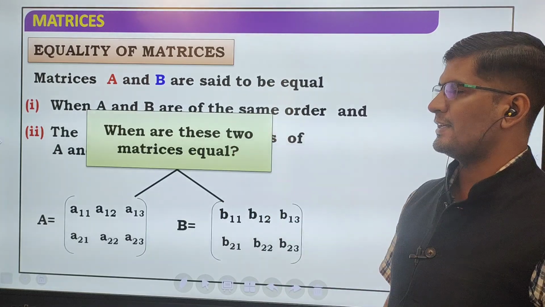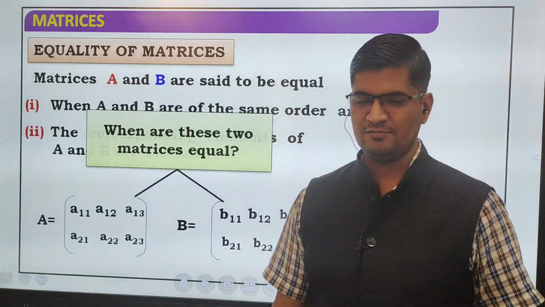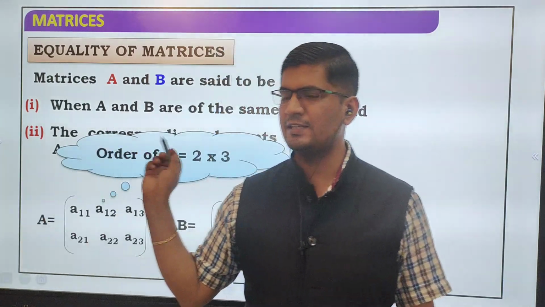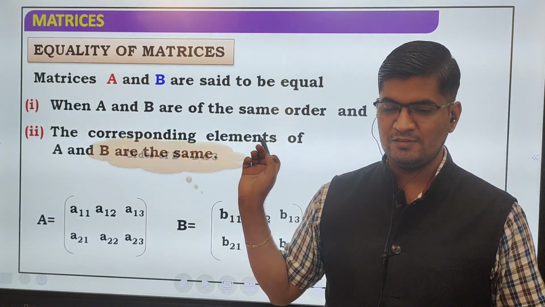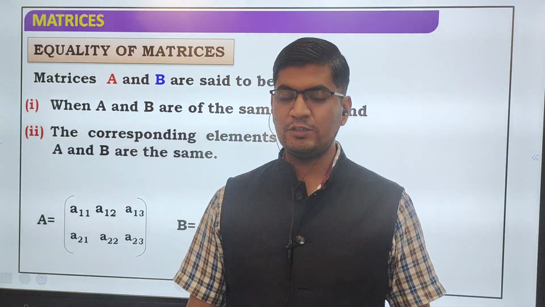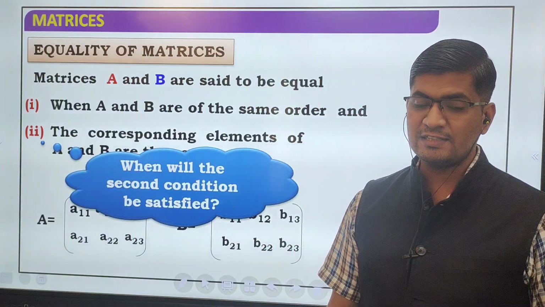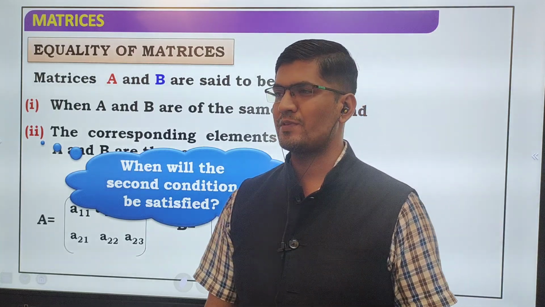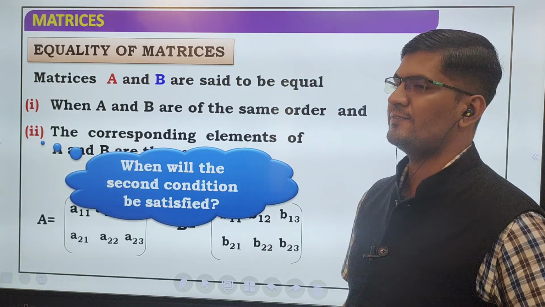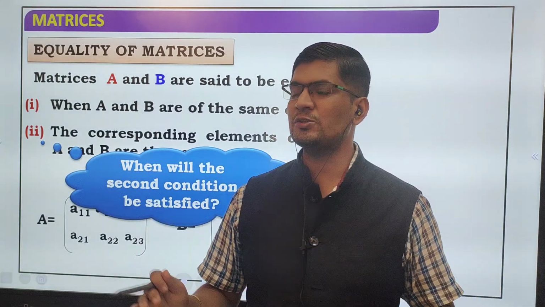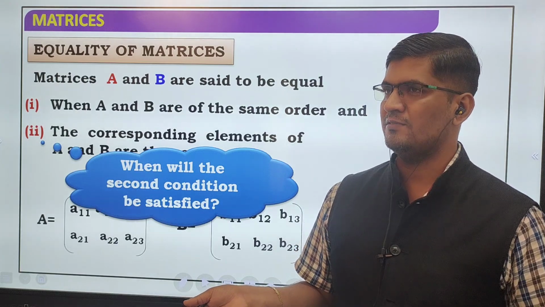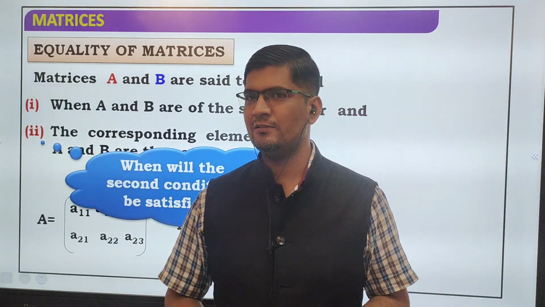When are these two matrices equal? Order of A is 2 by 3, as you can see on the screen. Order of B is 2 by 3. Both have the same order. When will the second condition be satisfied? The second condition is also important. Both conditions must be satisfied. If corresponding elements are equal but the orders are not the same, it cannot be possible.